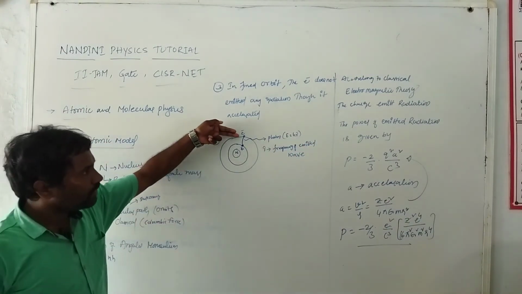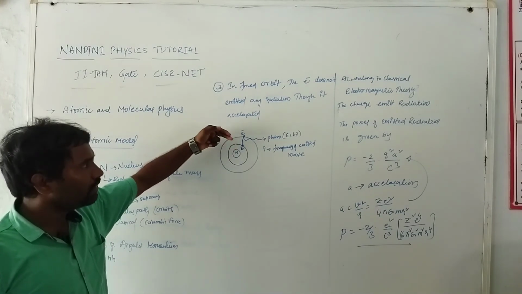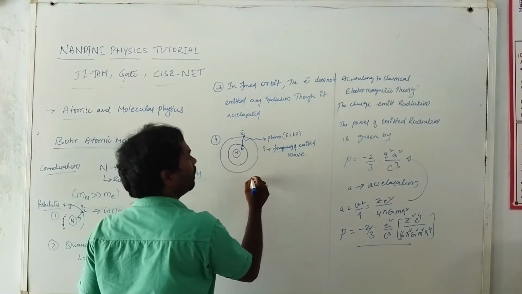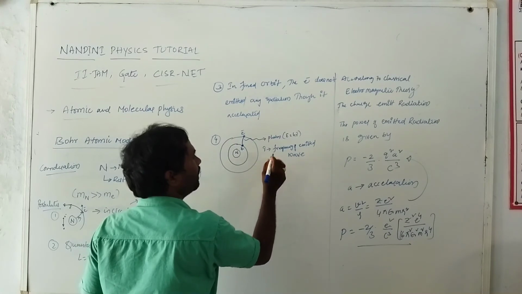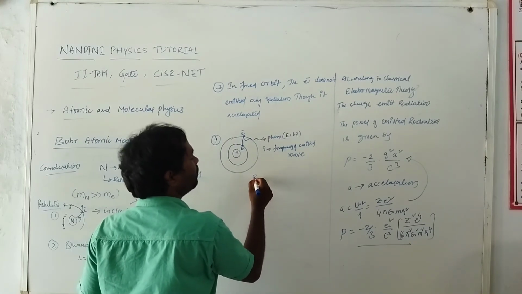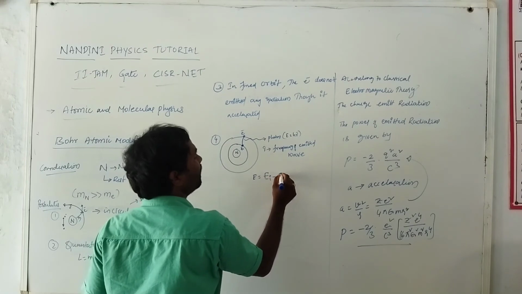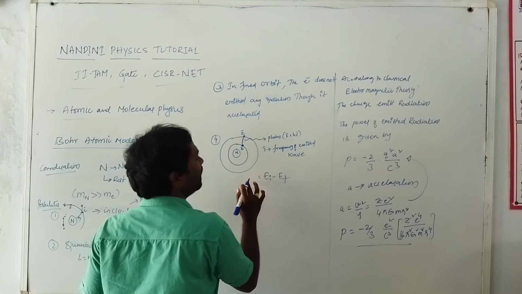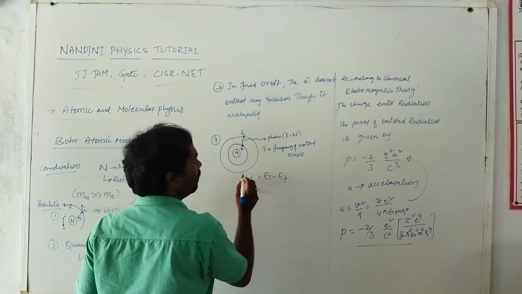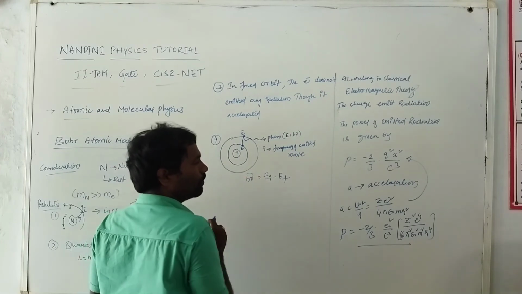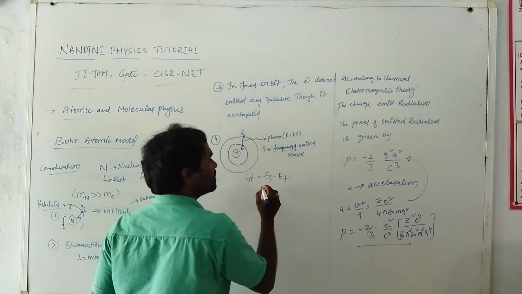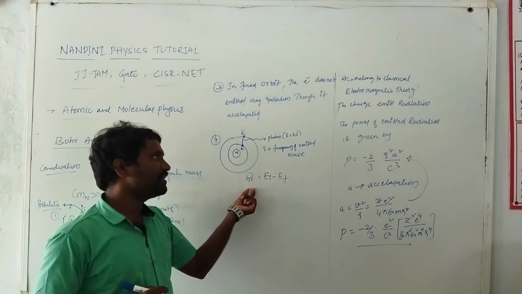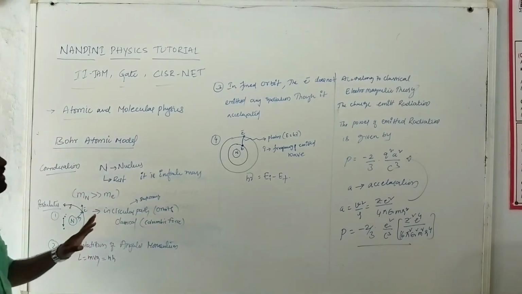So when an electron jumps from a higher energy level to a lower energy level, or from a lower to a higher energy level, it emits or absorbs a photon. The total energy change is the initial minus the final energy. This changing energy is equal to h nu, called the photon energy, which is equivalent to Ei minus Ef, where h is Planck's constant and nu is the frequency of the emitted wave. So these are the four postulates he considered.